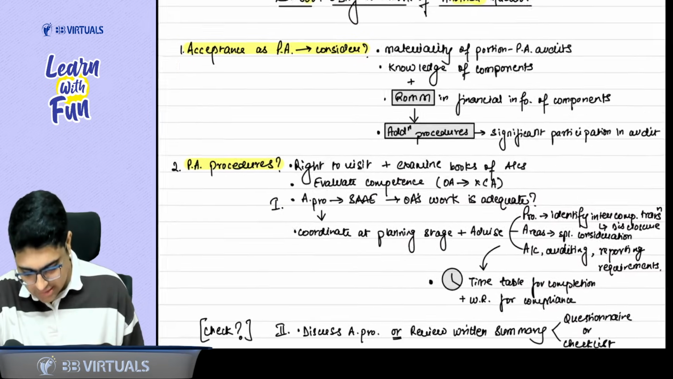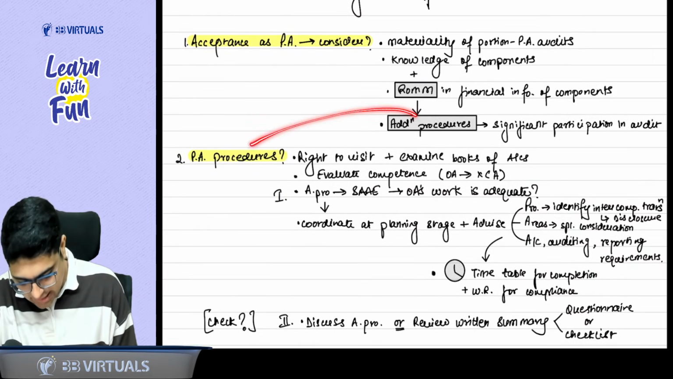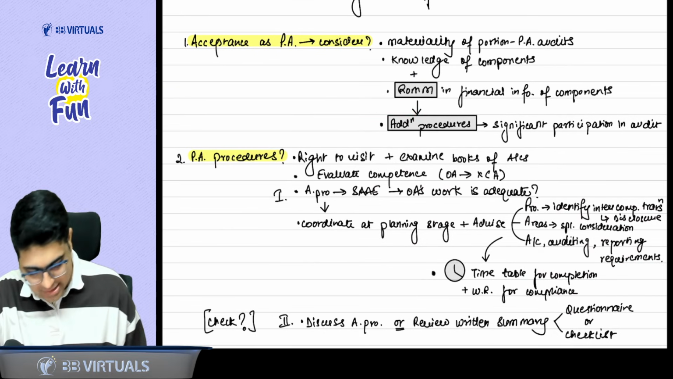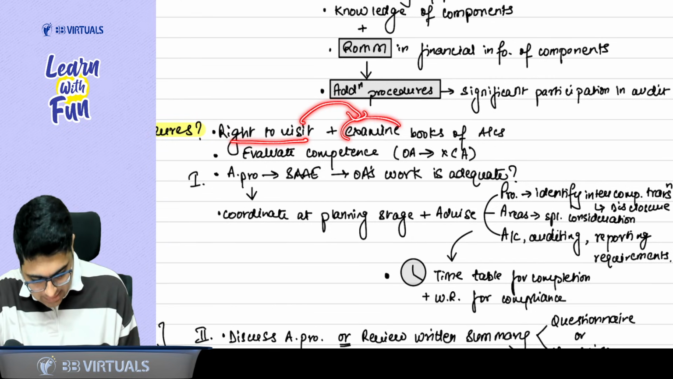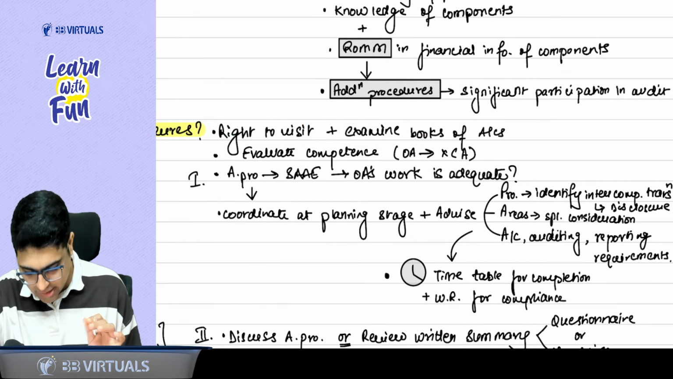Second favorite question of ICAI: what are these additional procedures? First of all, you have the right to visit, and after visiting, examine the books of accounts of the component. The second thing, which is voluntary, is that you can evaluate the competence of the other auditor. Sir, when to evaluate the competence? When he is not a chartered accountant.